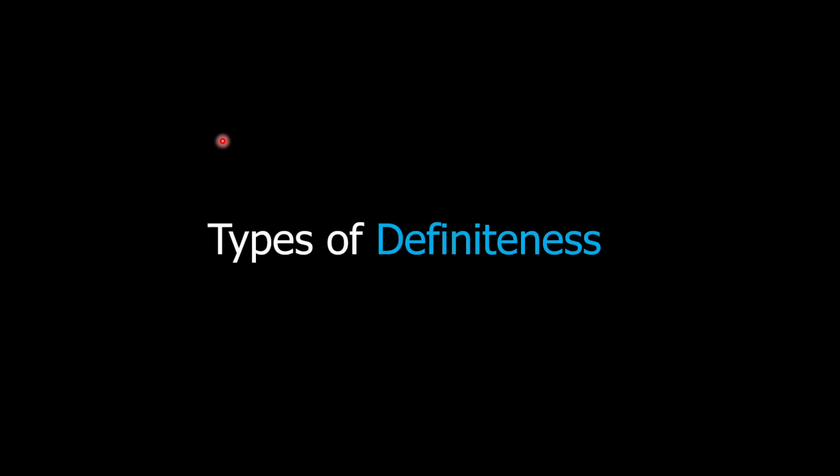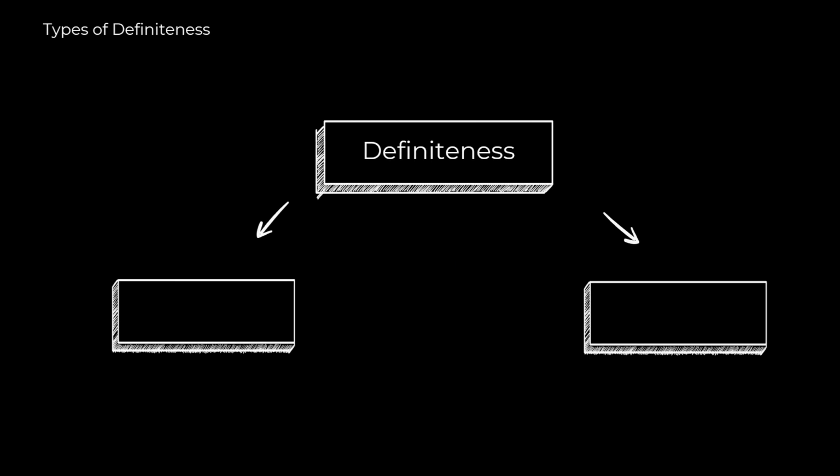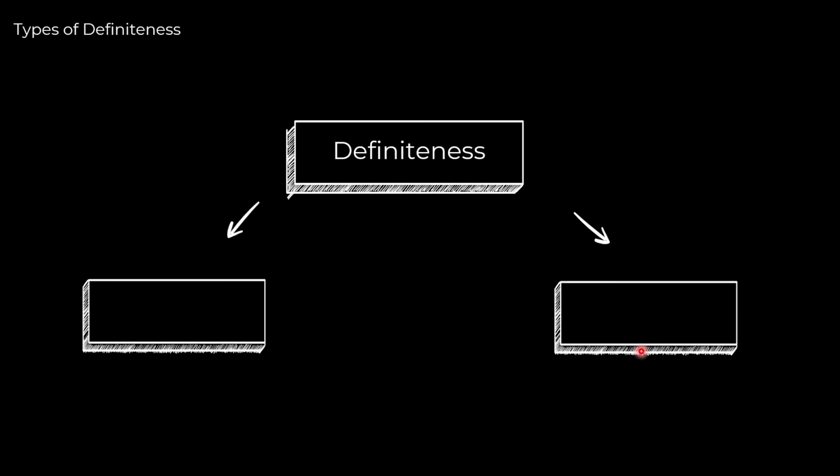So let's take a look at the types of definiteness. Definiteness is essentially the property which looks at whether or not an ism is non-specific or specific. What we mean by that can be summed up pretty easily in this example. Let's say I ask you to go upstairs and grab me an apple. If I say an apple, I'm not referring to a specific apple. Rather, any apple works, right? So in English, we make a noun non-specific by putting a before it.